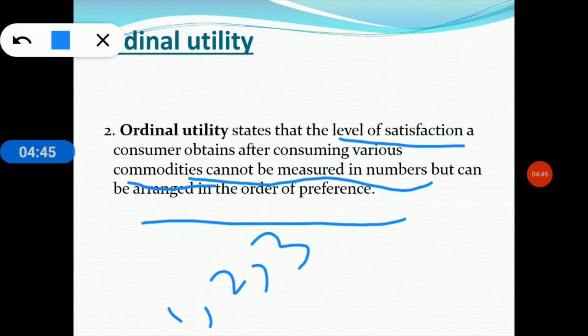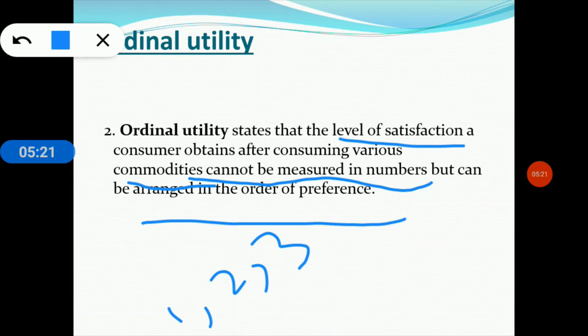Okay, so when deciding where to go for a visit or traveling, we may just decide I prefer an Italian restaurant to a Chinese restaurant, or Bhopal to Nepal and China to Japan. So we do not calculate the exact level of satisfaction or utility from the particular commodity in the ordinal utility approach, but we have to calculate the exact levels of utility or satisfaction from the particular commodity in the cardinal utility approach.